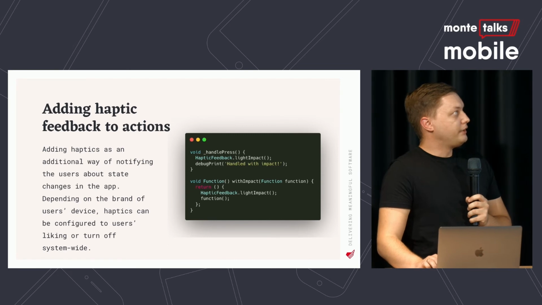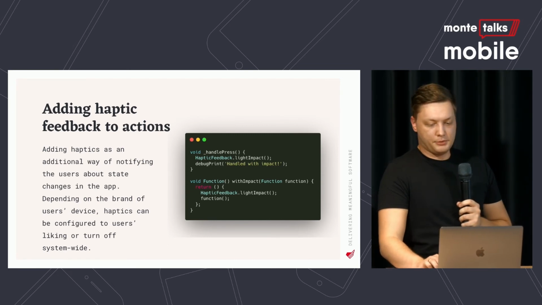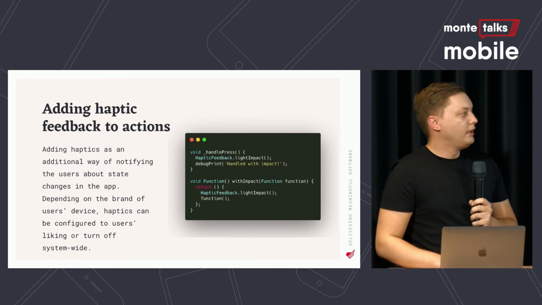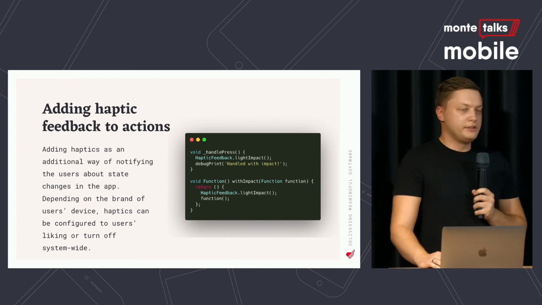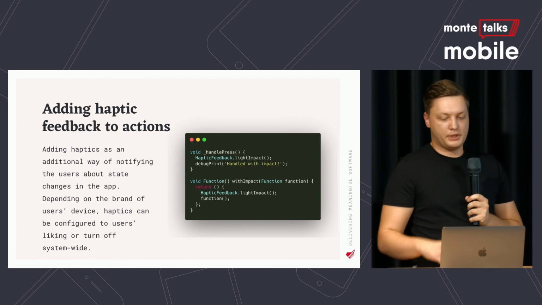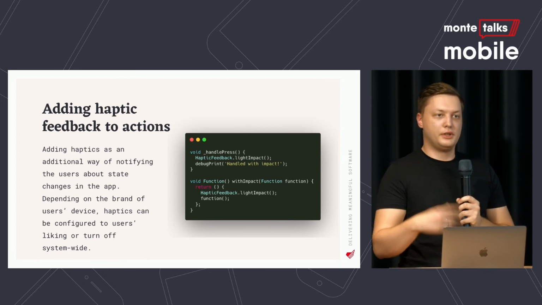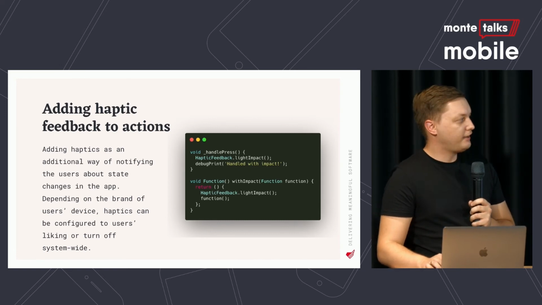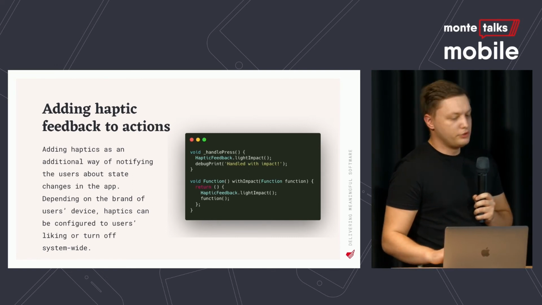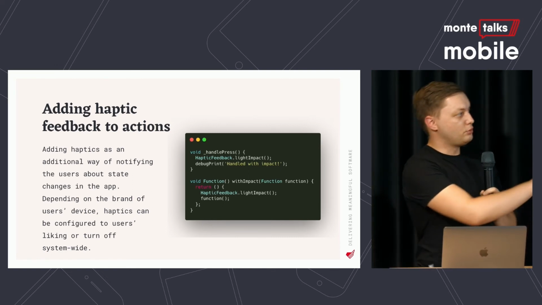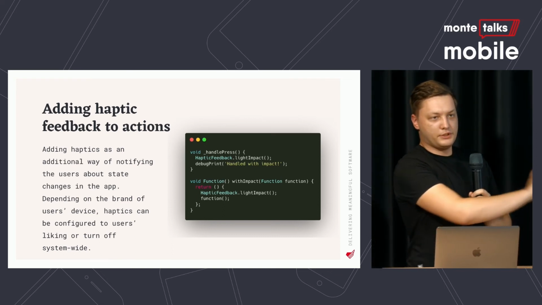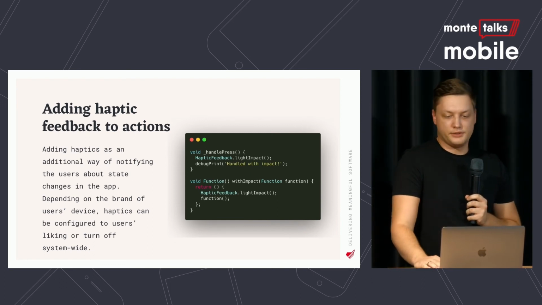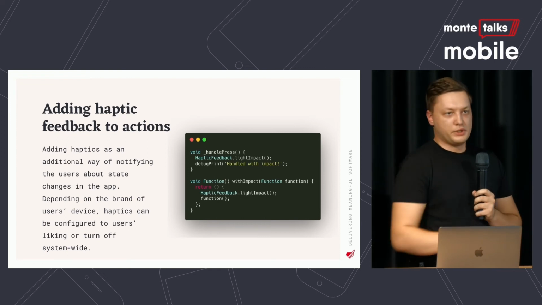And adding haptic feedback is really easy in Flutter. There's the haptic feedback class that provides you with several levels of impact. The nice thing about that is that it automatically respects user settings regarding haptics. So if the user disables haptics system-wide, you don't have to worry about bothering the user with unnecessary vibrations, because this will be taken care of automatically for you. And I don't mean by presenting this that you should now litter your code with this additional line. You can just use a higher order function and provide that to your proper handlers that you have. So it is as effortless as you can imagine, basically.